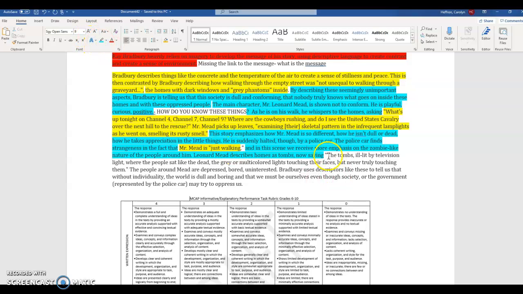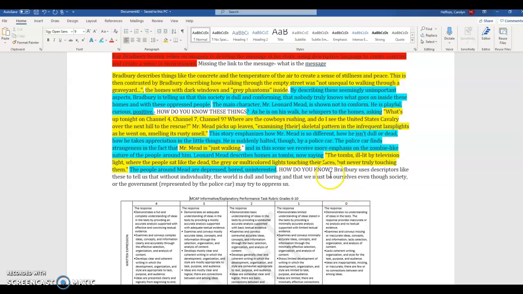This is one of those things where I say there's word vomit because we're back to the evidence. That's the graveyard imagery. So it's kind of just disjointed and jumbled. The people around Mr. Mead are depressed, bored, and uninterested. I would say that's more like context, and then you need a good, how do you know?